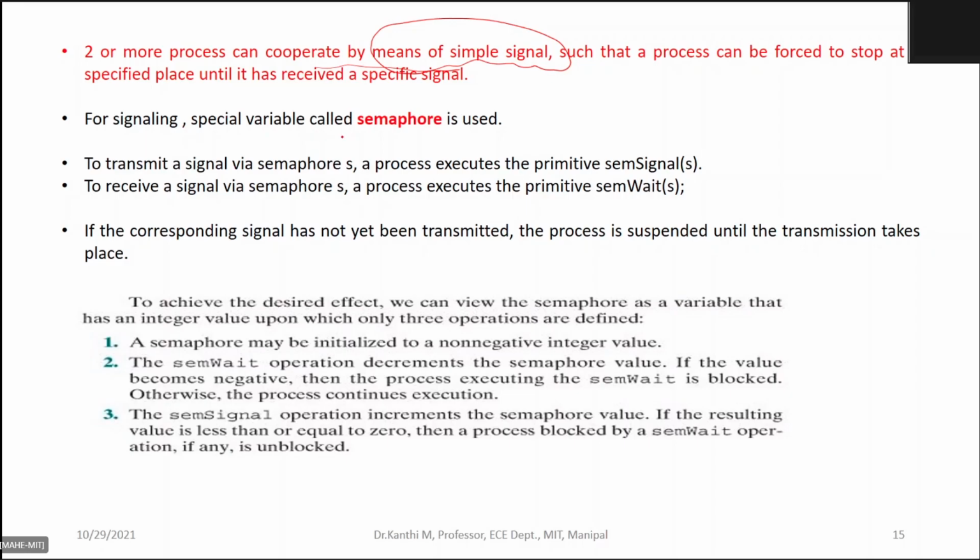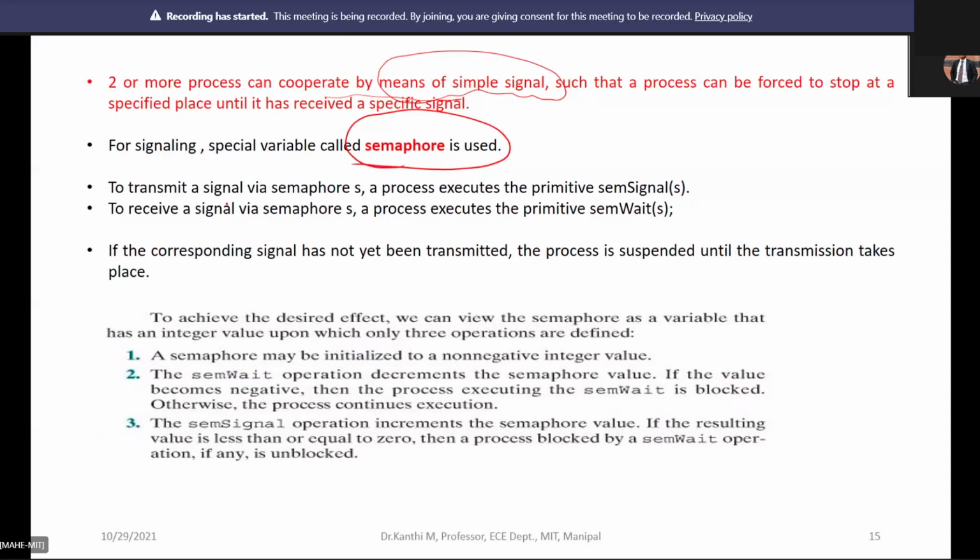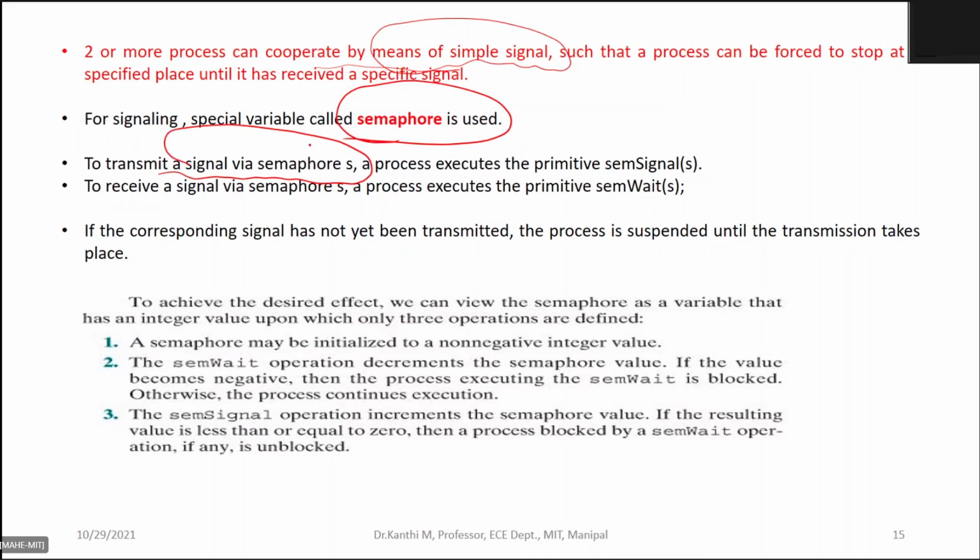So a semaphore is a variable which can transmit a signal. There are two types of primitives used in the semaphore: one is sem signal, another one is sem wait. If the corresponding signal is not being transmitted, the process is suspended until the transmission takes place.